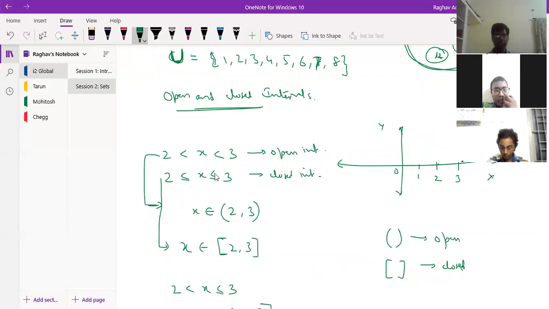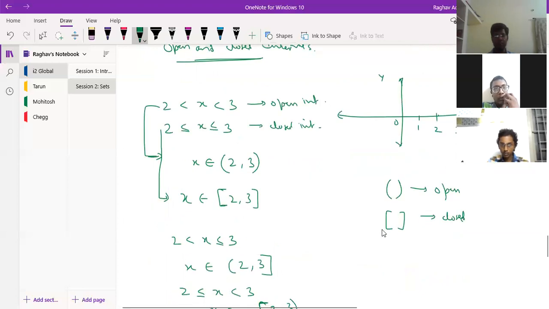Closed means the equal to is also included, that is, the number with which we are dealing is also included. Closed is denoted by a closed box, and open by simple brackets. Just because this is representing like an O, that's how it is an open bracket.